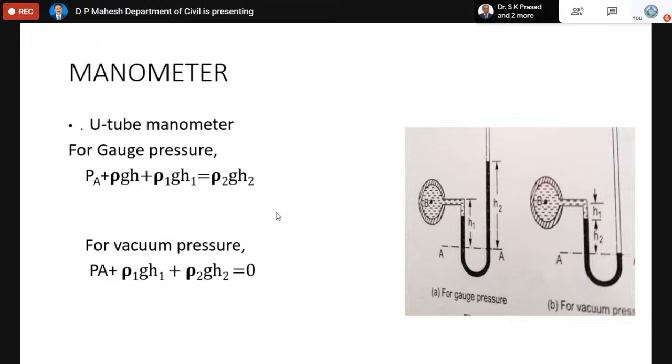So how do we say whether the pressure inside the pipe is gauge or vacuum? If you connect the manometer to the pipe, like in the first figure, figure A, the moment the valve is opened, the liquid inside the manometer is already a reference liquid, also called the manometric liquid. We normally use mercury. The shaded portion inside the manometer is mercury. The moment the valve is opened, the liquid in the pipe will try to push the mercury. As the mercury goes down, the corresponding rise can be seen on the other side of the U-tube.